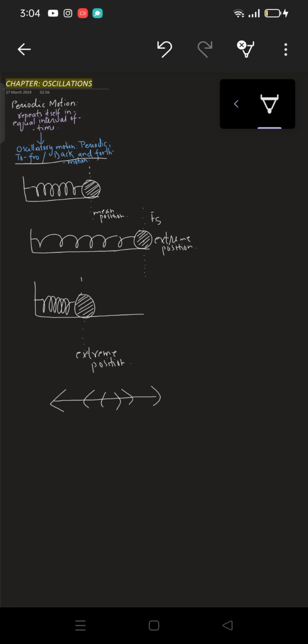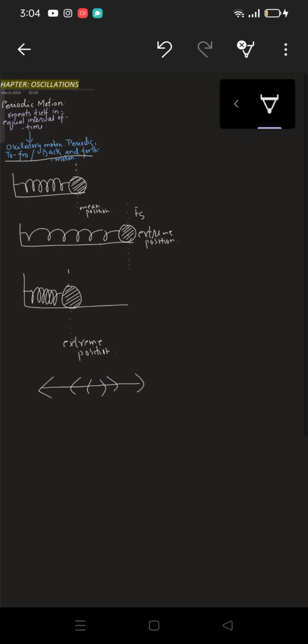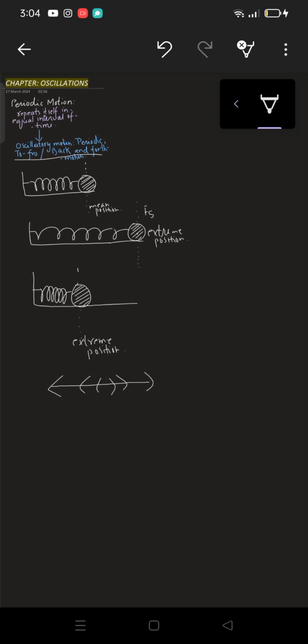And what is periodic motion? Every motion which repeats itself in equal interval of time, right? Now we have cleared our two basic terms, periodic motion and oscillatory motion. In the next video we're going to study simple harmonic motion, which will of course be a type of oscillatory motion. But before ending this video, I must conclude what we have learned today: periodic motion and oscillatory motion.